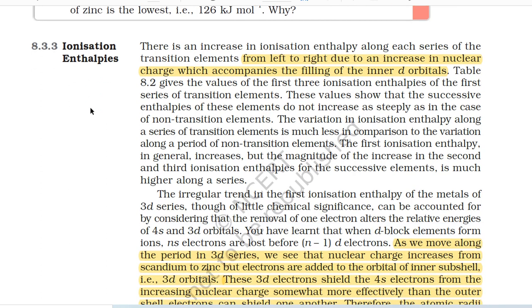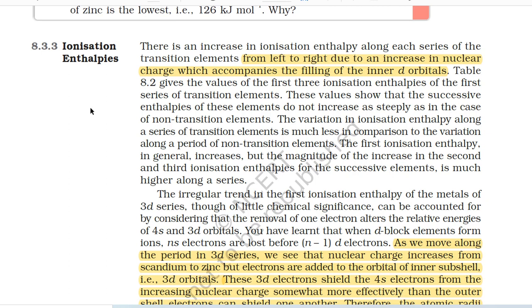8.3.3 Ionization enthalpies. There is an increase in ionization enthalpy along each series of the transition elements from left to right due to an increase in nuclear charge which accompanies the filling of the inner d orbitals. Table 8.2 gives the values of the first three ionization enthalpies of the first series of transition elements. These values show that the successive enthalpies of these elements do not increase as steeply as in the case of non-transition elements.